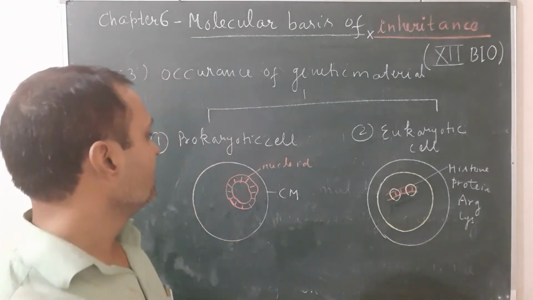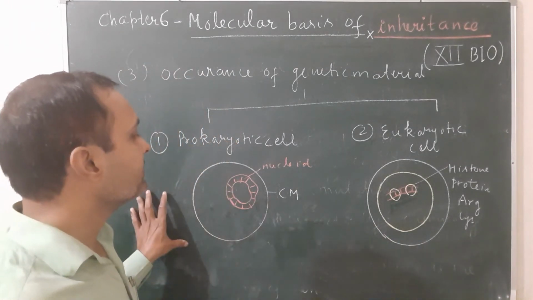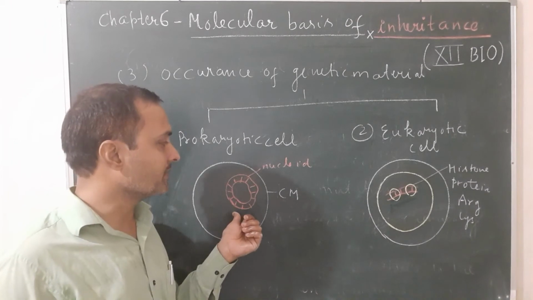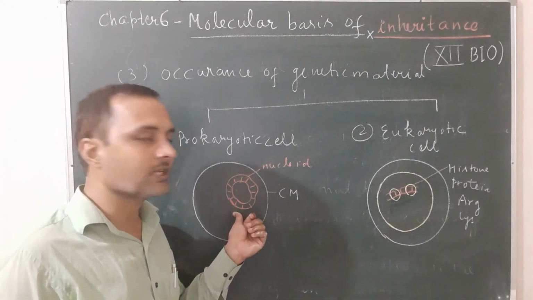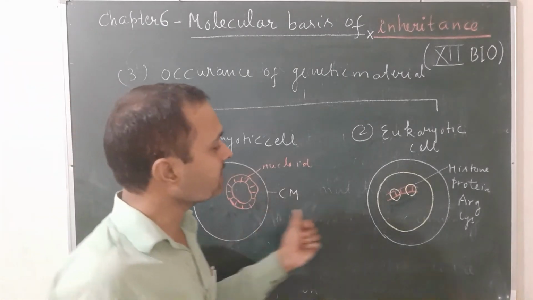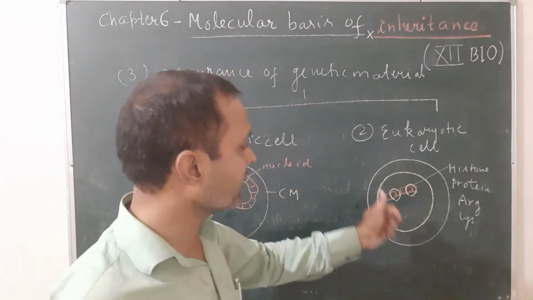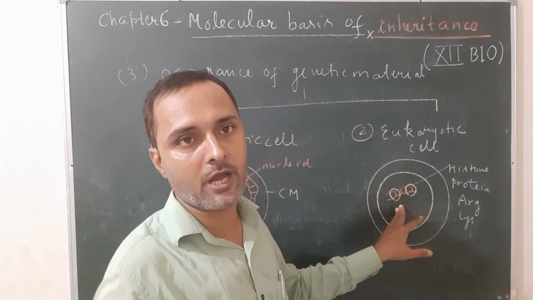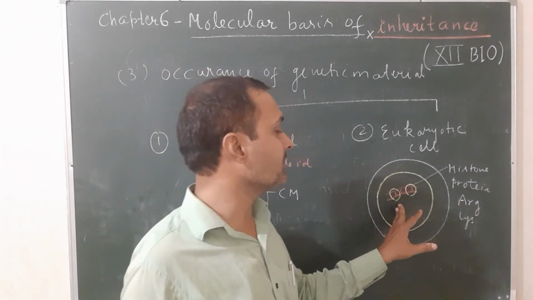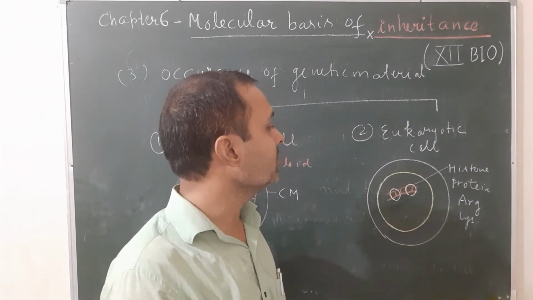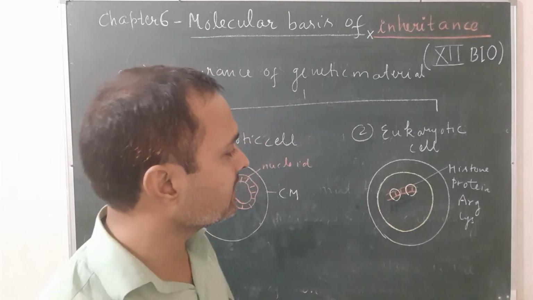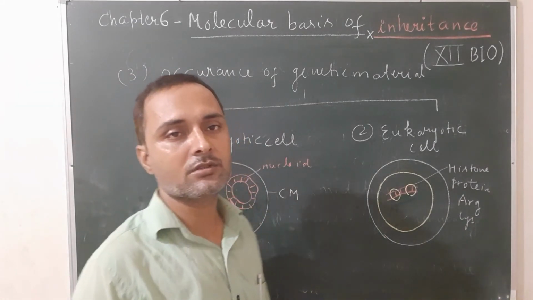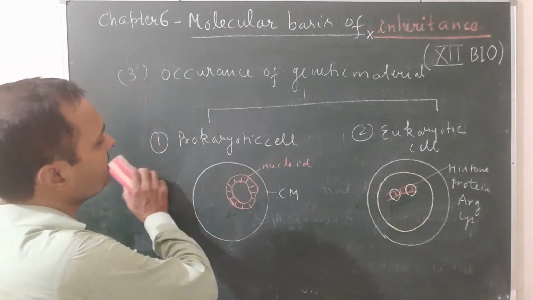Once again, in case of prokaryotic cell, the DNA is present inside the cytoplasm of the cell. It is naked due to absence of nuclear membrane. It is double-stranded and circular without histone protein. But in case of eukaryotic cell like animal cell and plant cell, the DNA is linear and present inside the nucleus of the cell, not in the cytoplasm. It is associated with a special protein known as histone protein, which is basic in nature due to the presence of the basic amino acids arginine and lysine. So this is all about the location of DNA inside the cell.